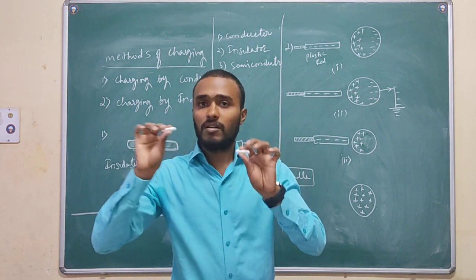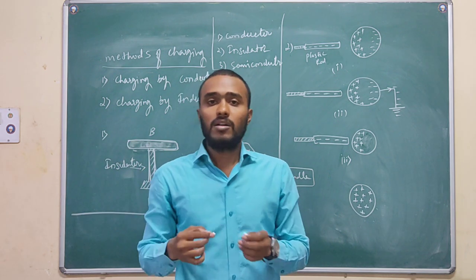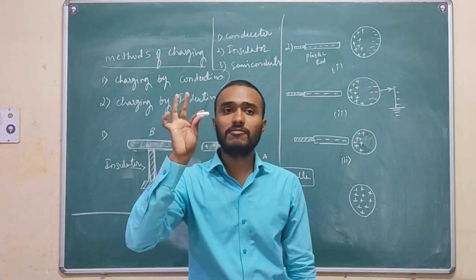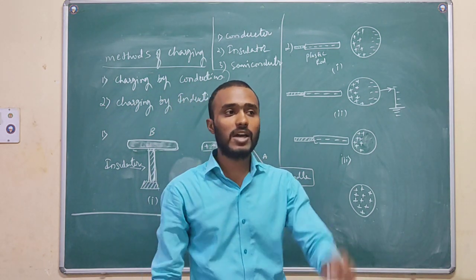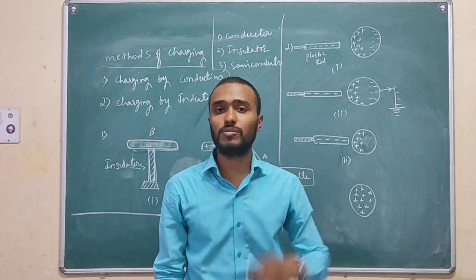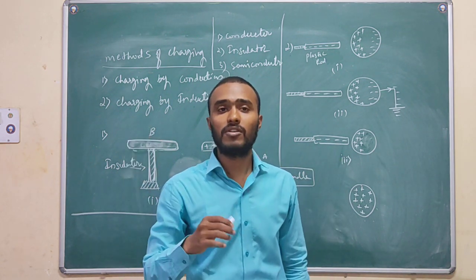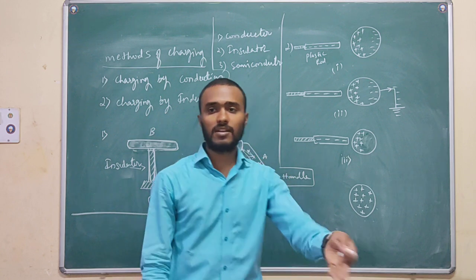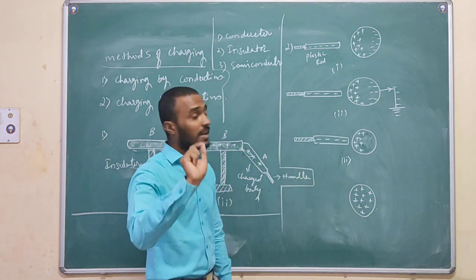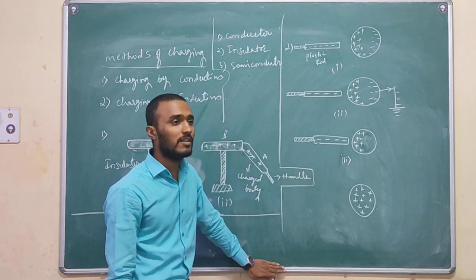When we rub the glass rod with silk, glass acquires a positive charge and silk acquires a negative charge. Why not silk positive? Why not glass negative? That we will discuss at the end of this discussion. You will get the idea how it is, right?